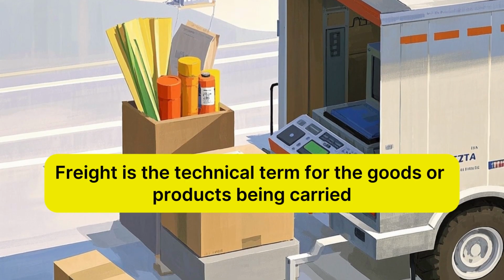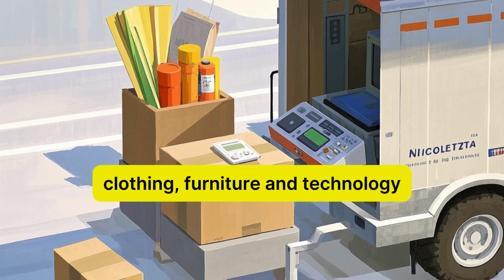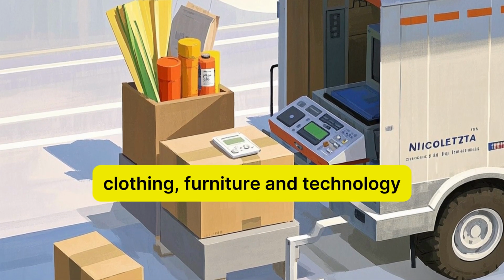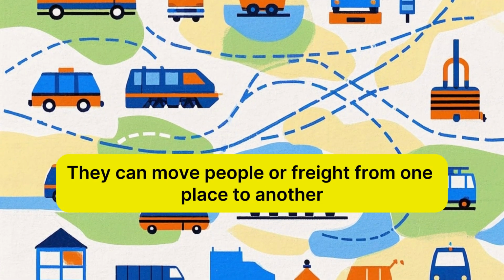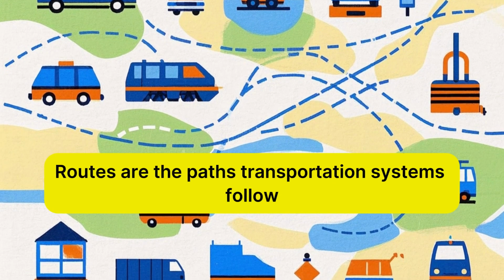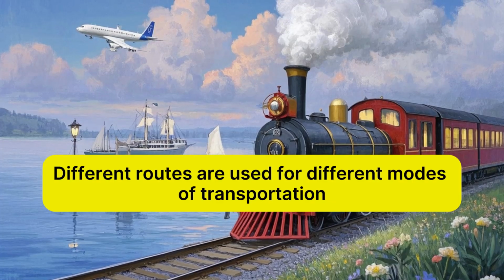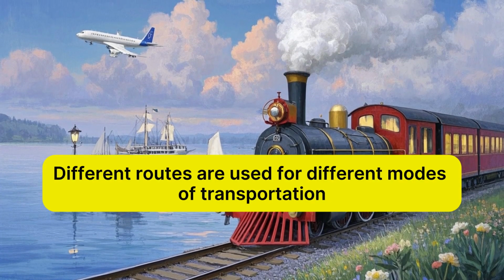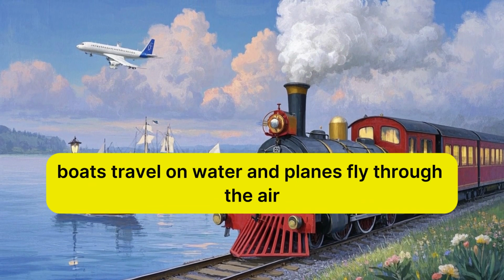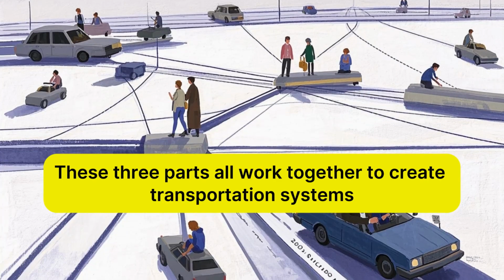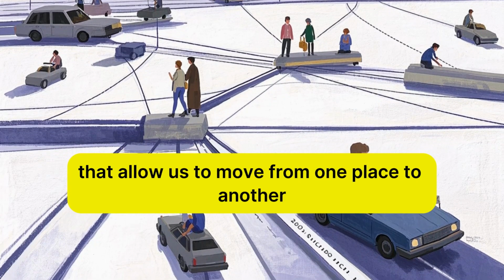Freight is the technical term for the goods or products being carried. Some common examples are food, clothing, furniture, and technology. Vehicles can be anything from a bicycle to a ship. They can move people or freight from one place to another. Routes are the paths transportation systems follow. This can include roads, rails, or waterways. Different routes are used for different modes of transportation. For example, trains travel on train tracks, boats travel on water, and planes fly through the air. These three parts all work together to create transportation systems that allow us to move from one place to another.